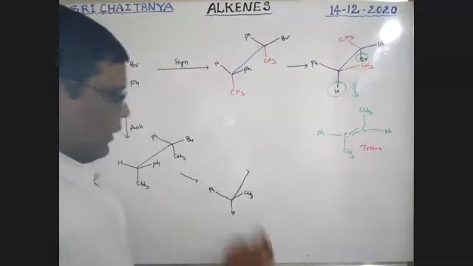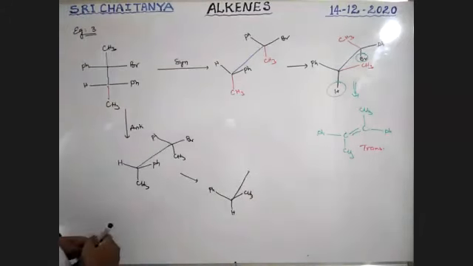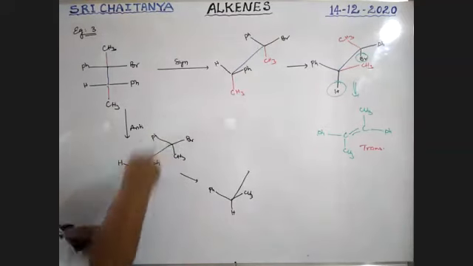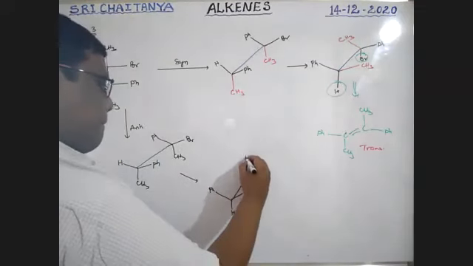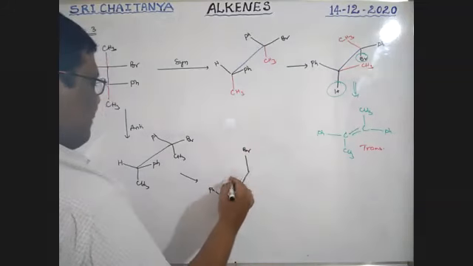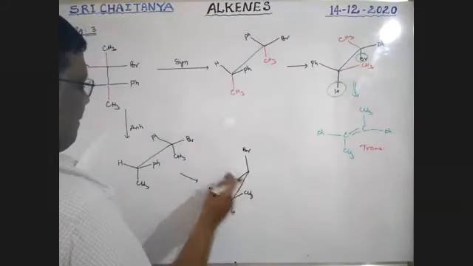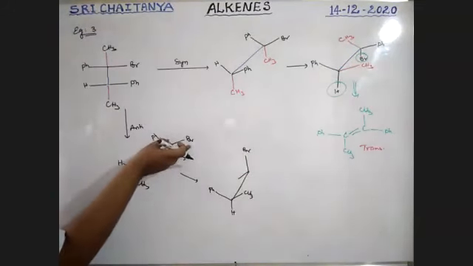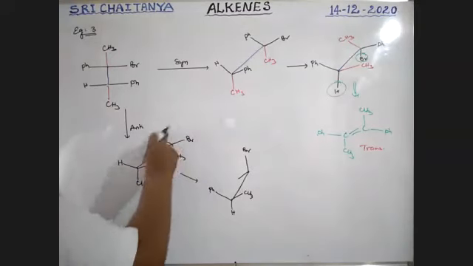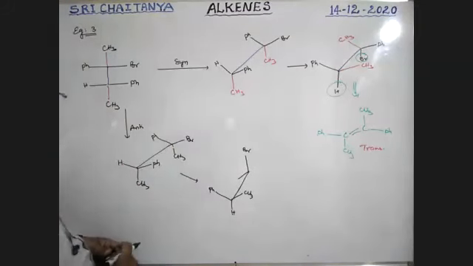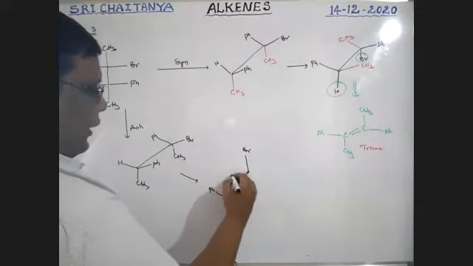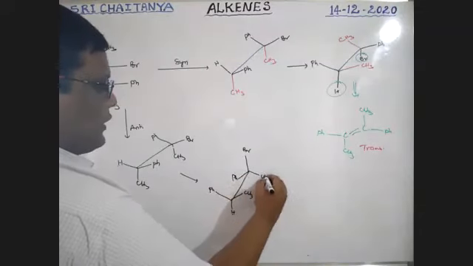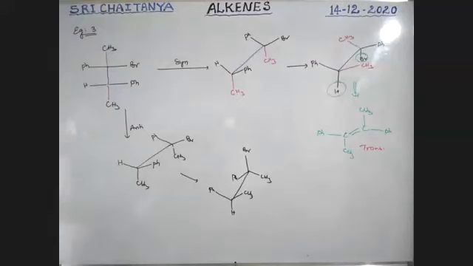I want anti, opposite. So once again anti-clockwise. Br, here Ph, here CH3. Br, Ph, CH3, boys.